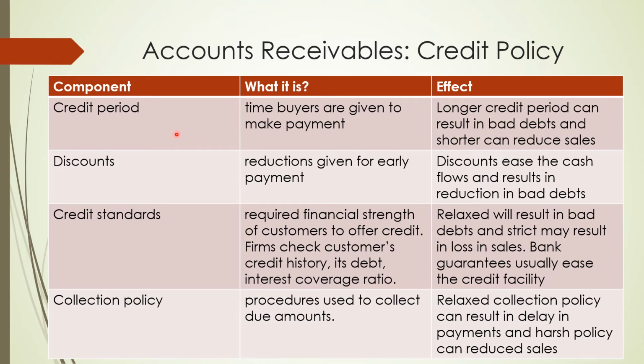So when I say credit, I'm just going to show you something. Credit policy is the time buyers are given to make the payment. Time buyers are given to make the payment means, suppose I have given 30 days to my customers. Okay, so if I have given 30 days to my customers, what does this mean?